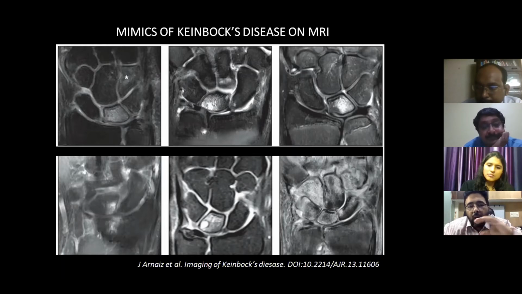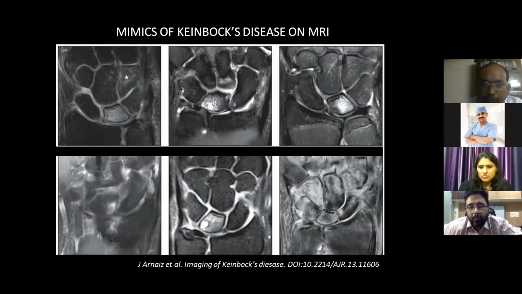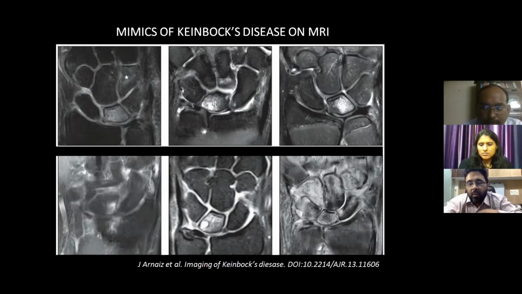How will an orthopedic surgeon look at the left first image, where you say this is only lunate edema, not Kienbock? How will an orthopedic surgeon differentiate? What are the characteristic features to tell? Okay, sir. So this is a stage one PDFS image. Morphology is maintained. Right, sir. Whenever we do MRI, we do a proper protocol of T1, T2, PDFS, STIR, whichever is required. Here we are seeing bright signal. In this case, if it would have been avascular necrosis, the T2 would have been darker. But if it is just a contusion, T2 won't be dark.